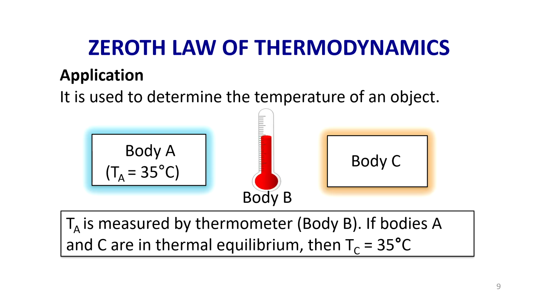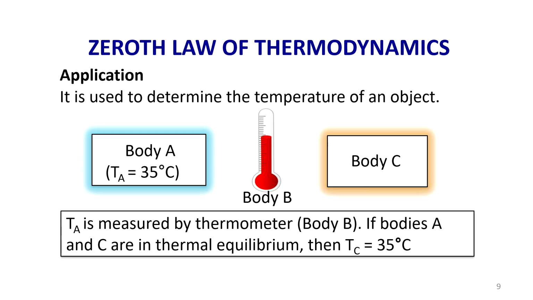Let us take one application of the zeroth law of thermodynamics, which, as I said before, forms the basis for temperature measurement. Here I have considered body A, whose temperature is measured by a thermometer. Let us take, for example, the temperature of body A is 35 degree centigrade. This temperature of the body is measured by the thermometer.